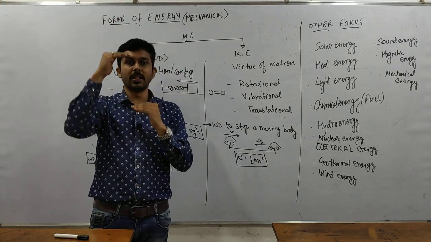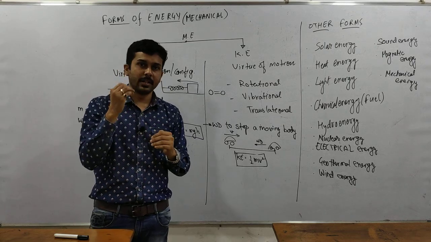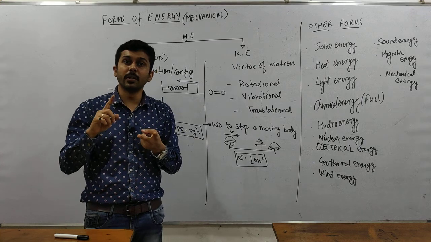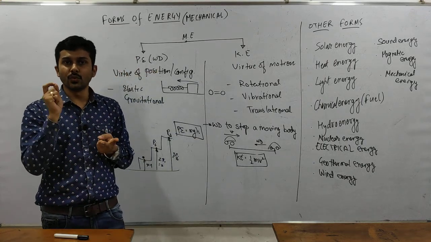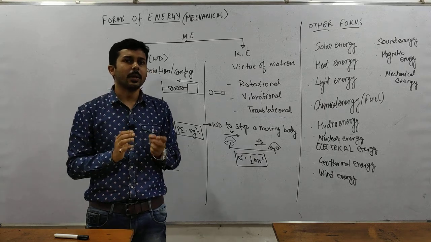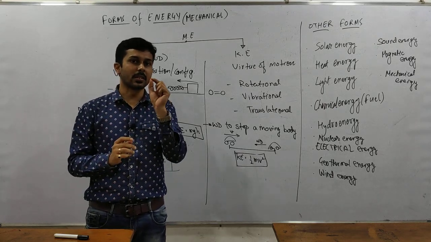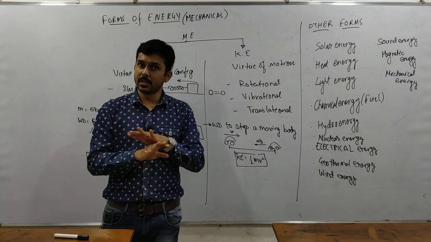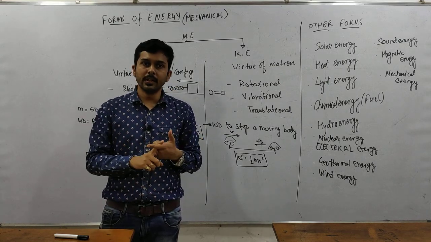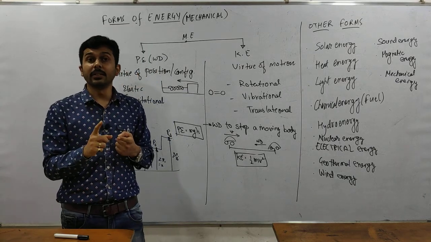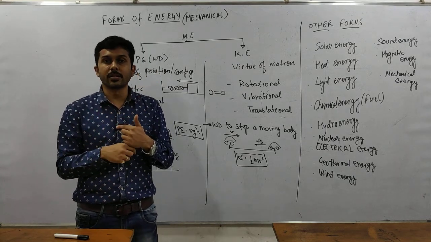So potential energy was converted to kinetic energy. Definitely this energy is utilized. So this is conversion number 1. It is a useful conversion of potential energy to kinetic energy. But there is some amount of energy that is lost, which cannot be used. That is heat energy, and that is loss against friction.